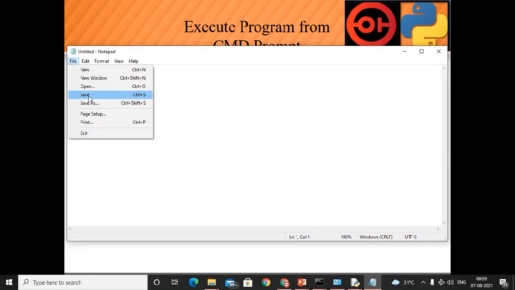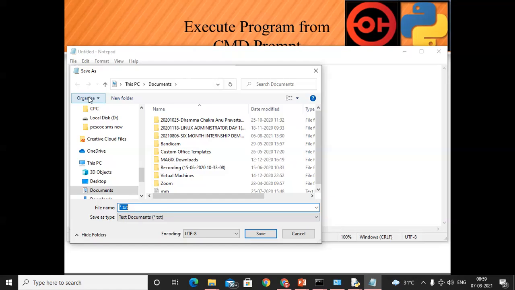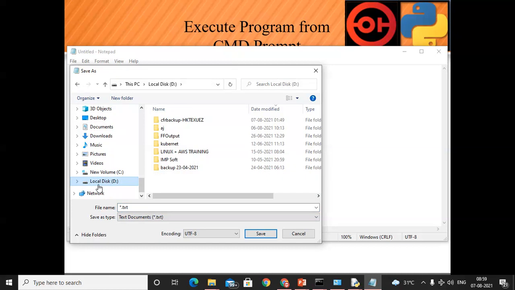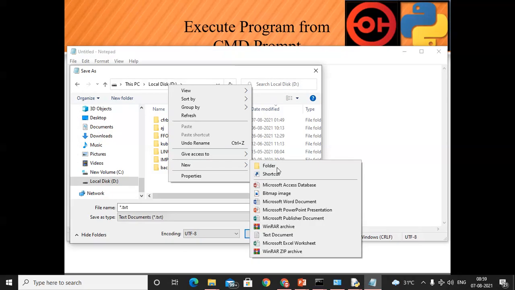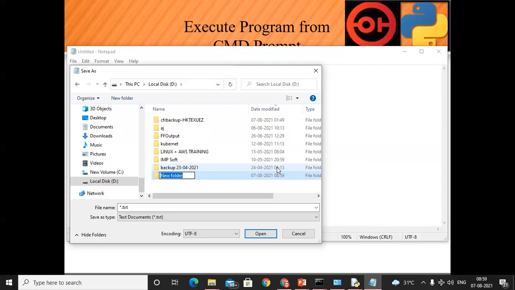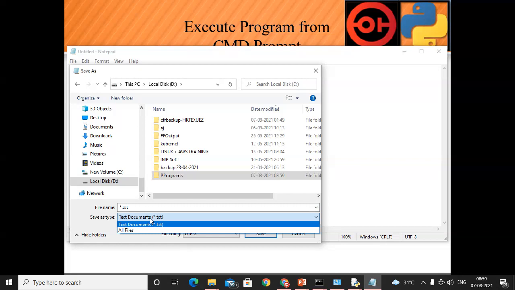So first of all we need to save that program. Where we can save the program, we can create any folder. So here I will create a D folder. In that I will create one name. Storage type दिखा रहे हैं हम कहाँ store करना है. Okay, so don't worry about that. Here I will use P programs, that means Python programs. Okay, P programs, and here in that section it is a txt file और इसके अंदर आपको option भी नहीं